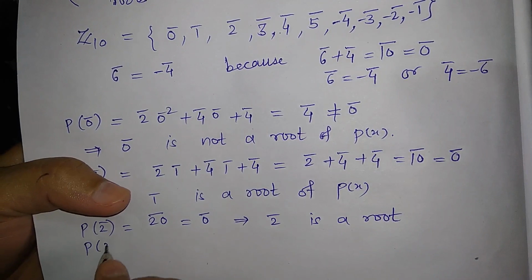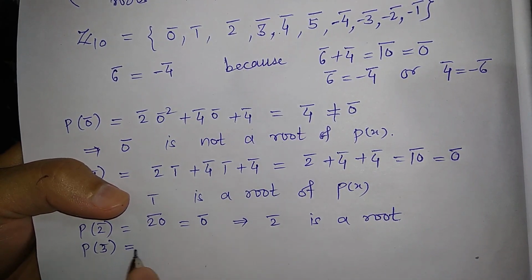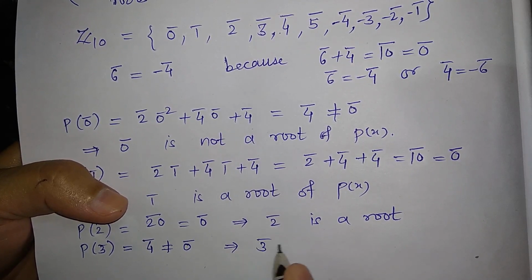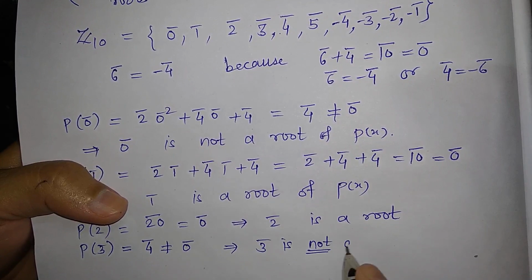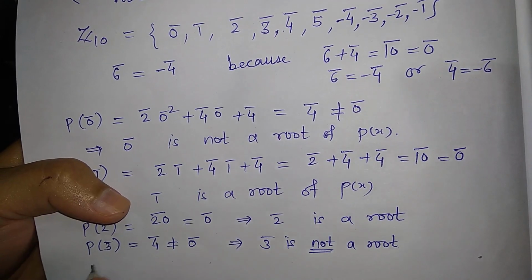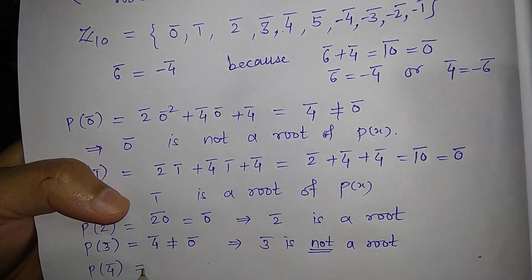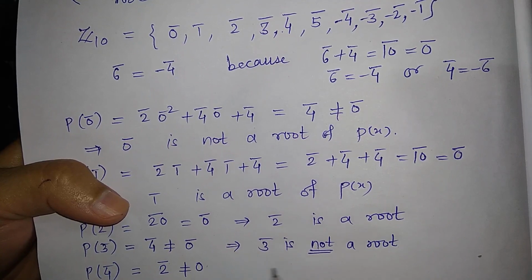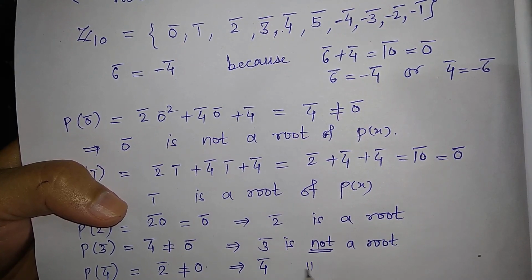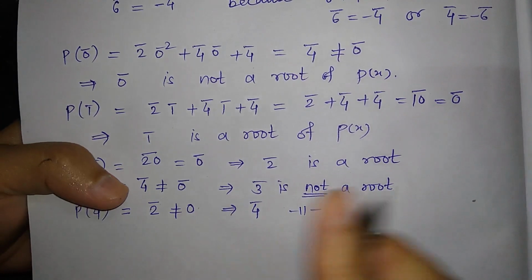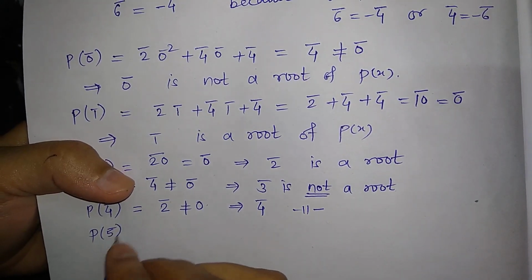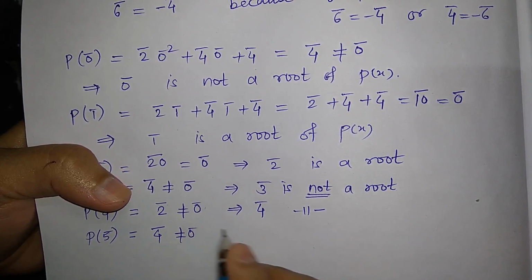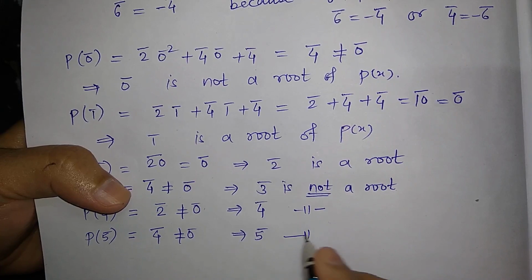Then p of 3 bar is equal to 4 bar, which is not equal to 0 bar. So this gives 3 bar is not a root of p of x. Then p of 4 bar is equal to 2 bar, which is not equal to 0 bar, and hence 4 bar is also not a root. Now the next element is 5 bar. So p of 5 bar is equal to 4 bar, which is not equal to 0 bar, and hence this 5 bar is also not a root.